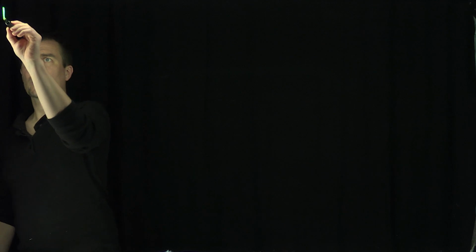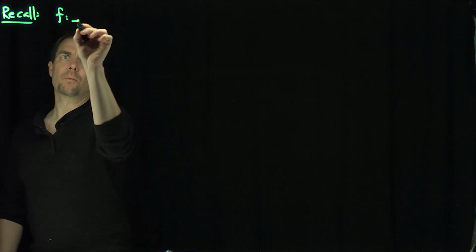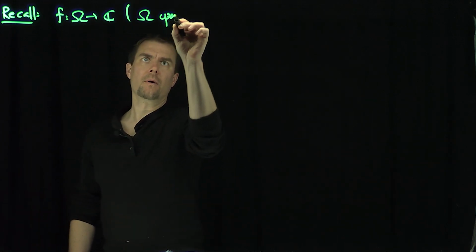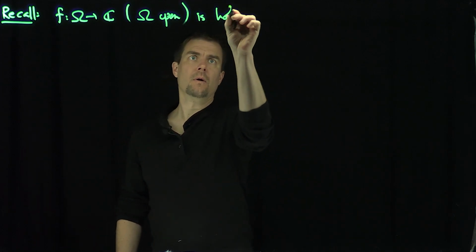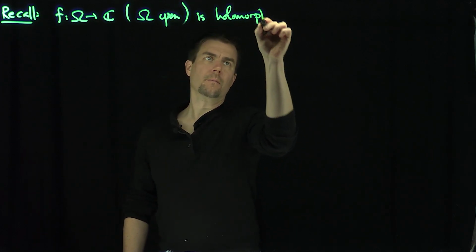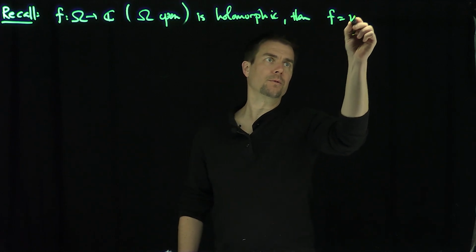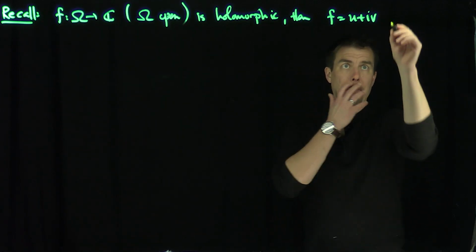Hello students, in this video we'll discuss several consequences of the Cauchy-Riemann equations. Let's recall that if f maps Ω into ℂ, Ω open, is holomorphic, then f equals u plus iv satisfies the Cauchy-Riemann equations.